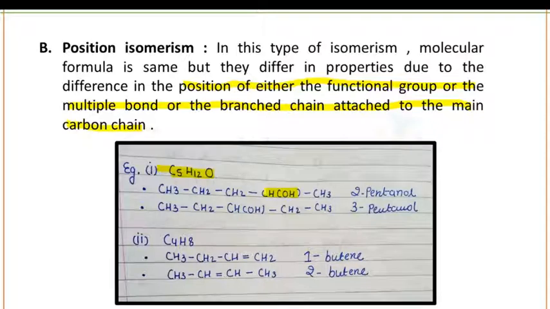You can also draw the structure for the compound C5H12O as this: CH3, CH2, CHOH, CH2, CH3. In the second case, you have attached the alcoholic group to carbon number 3. That's why the second structure is named 3-pentanol, and when you attach the alcoholic group to carbon number 2, it will be named 2-pentanol.